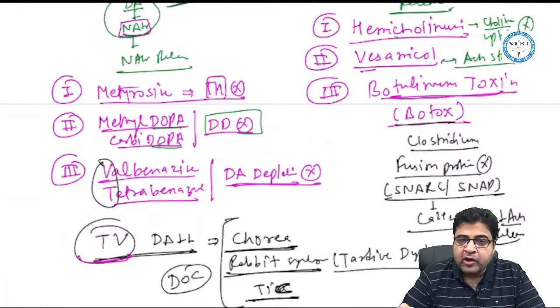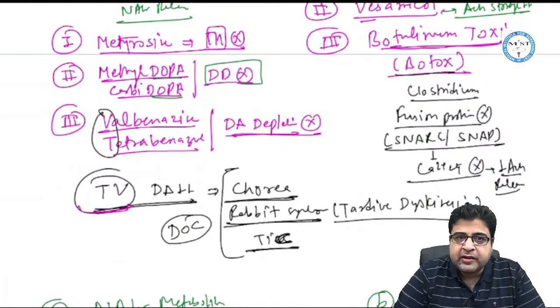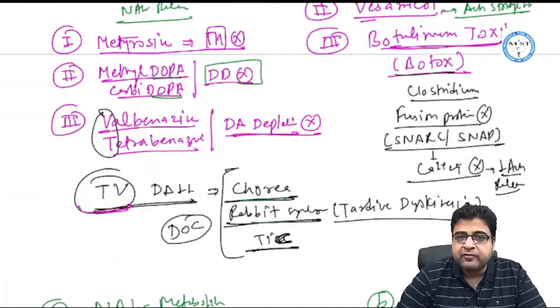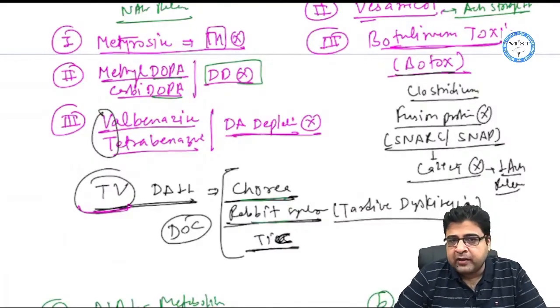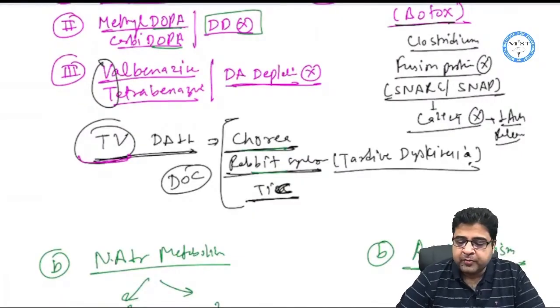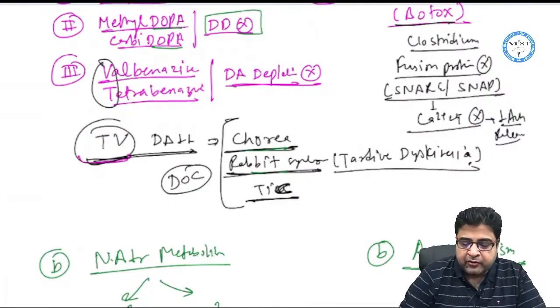We made a mnemonic during our class. This is a TV. TV stands for tetrabenazine and valbenazine, and these medicines are given for the treatment of hyperkinetic body movements like chorea, rabbit syndrome and tic syndrome. These are the hyperkinetic disorders. So we made the mnemonic that on TV we will watch a rabbit channel, a channel where the logo has a rabbit.